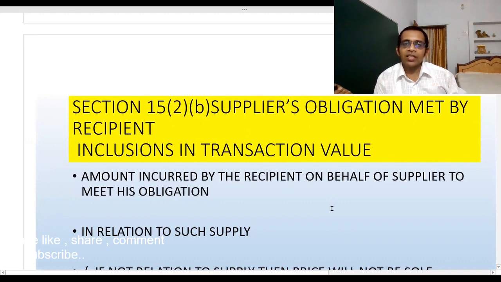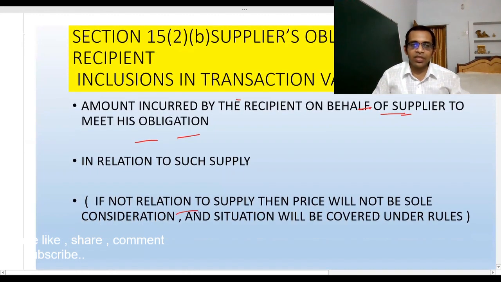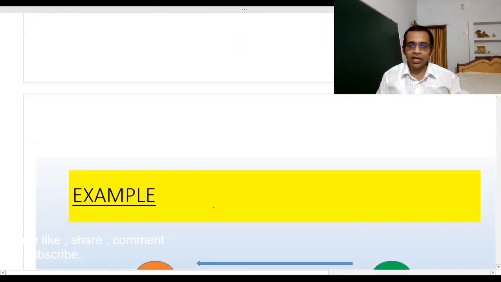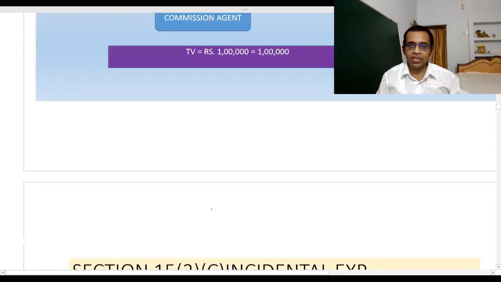Now let us come to the next point, section 15 subsection 2 clause B, which says that any amount incurred by the recipient on behalf of the supplier to meet his obligation in relation to such supply will be included. Now I gave some examples. I don't think I need to revise those examples again.